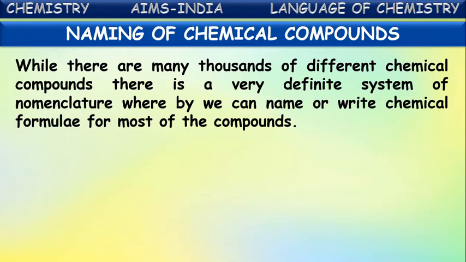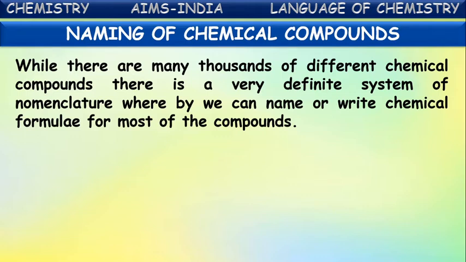While there are many thousands of different chemical compounds, there is a very definite system of nomenclature whereby we can name or write chemical formulae for most of the chemical compounds, isn't it? Yes, we came to know nowadays thousands, lakhs of chemical compounds. But every compound is given a prescribed name. A unique name is given. This is because of the very definite system of nomenclature.